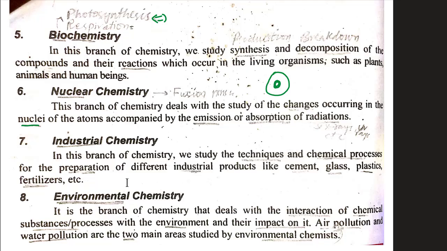Chemists in the industries study the different chemical processes in making of these products. A glass manufacturer would want its chemists to study the glass to improve its quality, to improve its durability.